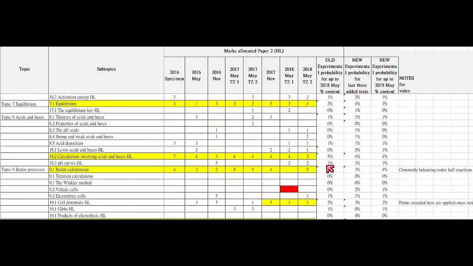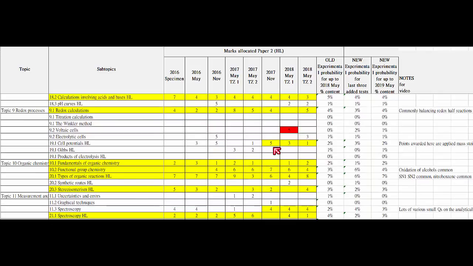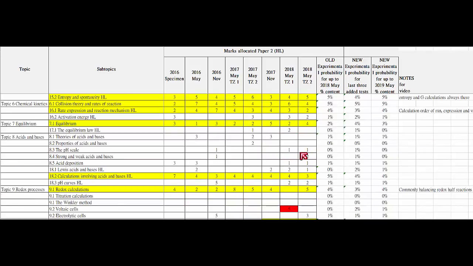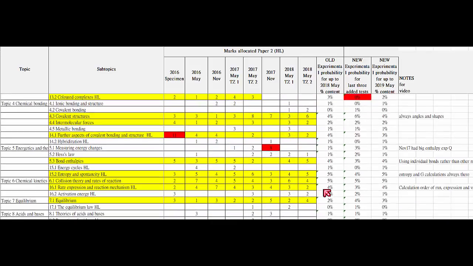What seems to have increased a little bit is the cell potential, so I've started to highlight that, which is also a good thing, and spectroscopy, which is applying and analysing rather than just memorising, which in my mind is a good thing to show that you understand chemistry. Those are some slight changes. Apart from that, the general trends seem to be the same.